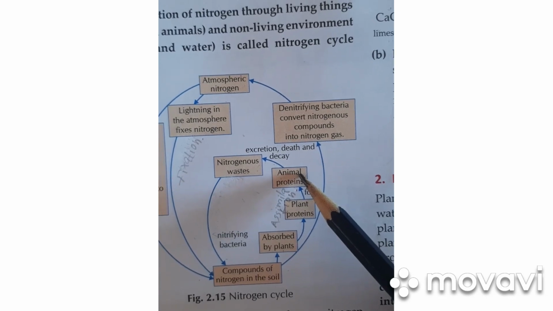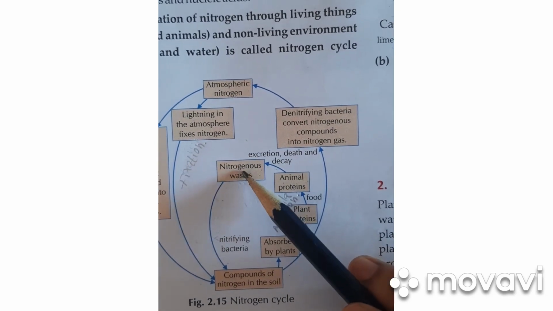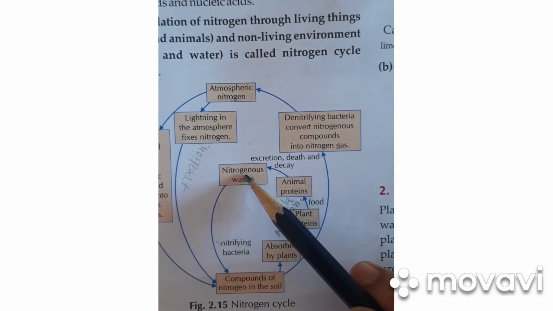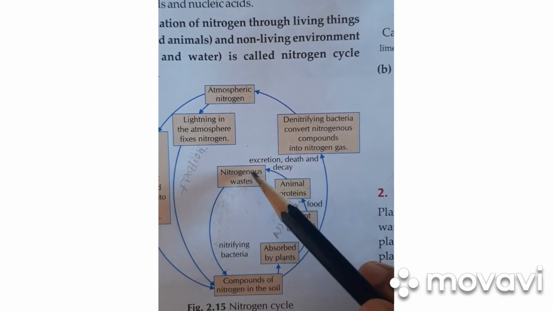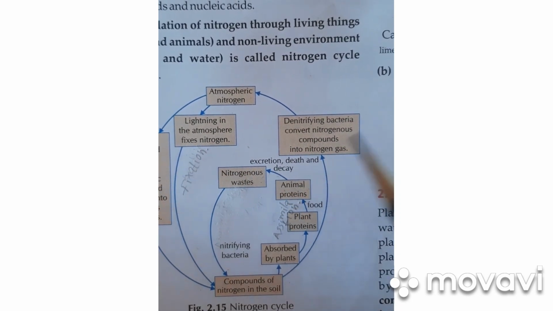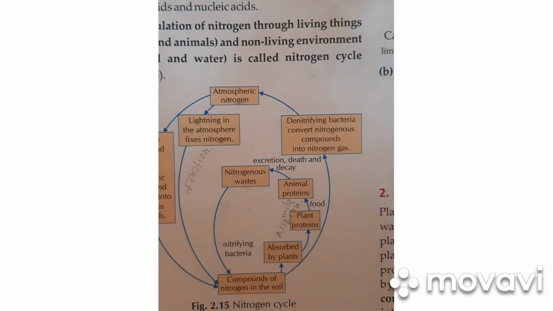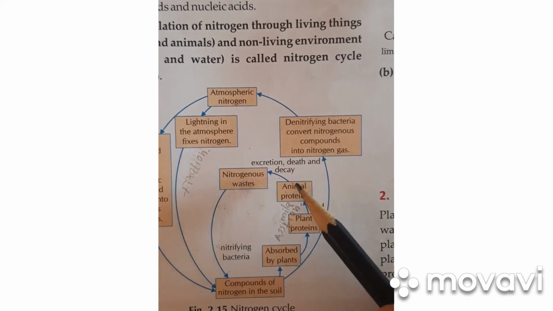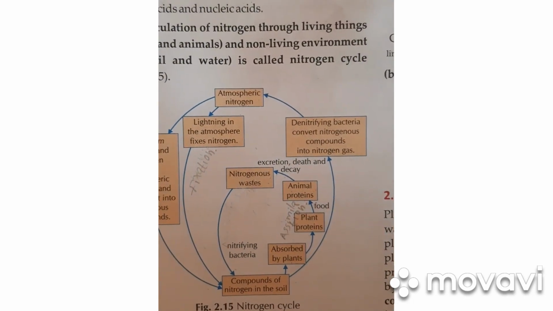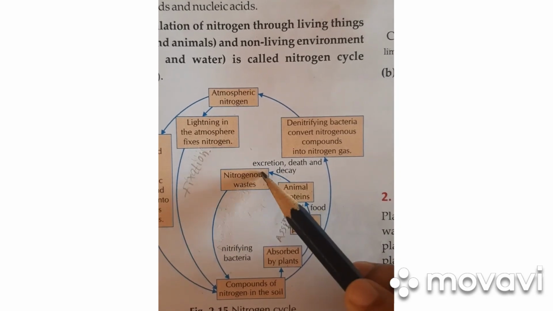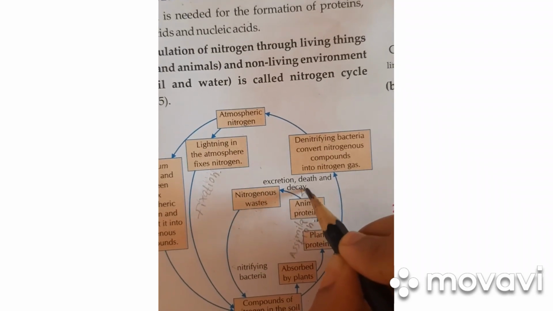Herbivorous animals and plants die and decay. This animal protein is getting converted into nitrogenous waste in the soil. This conversion is done by putrefying bacteria and fungi. They decompose the dead materials. This step represents ammonification.